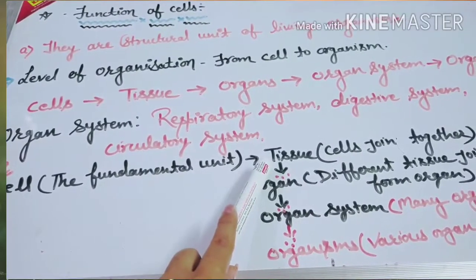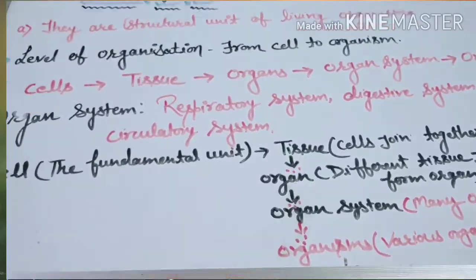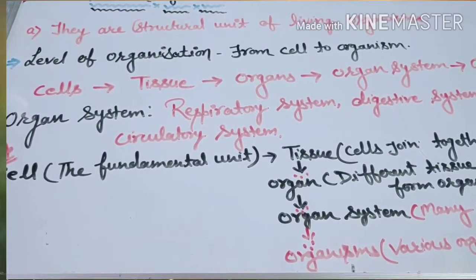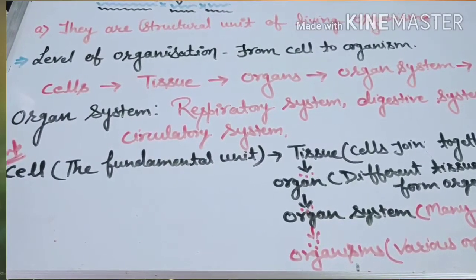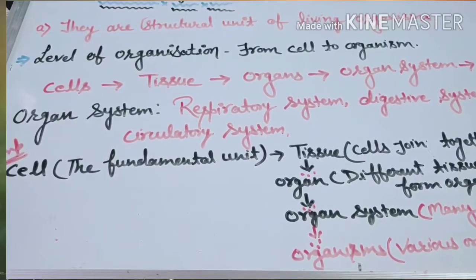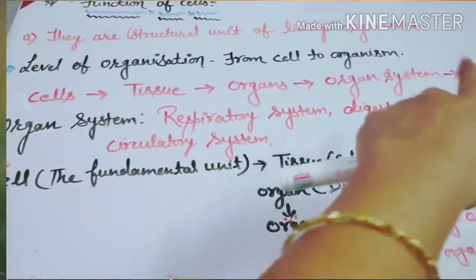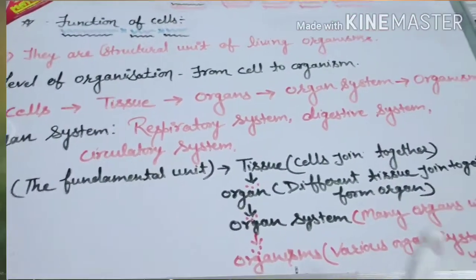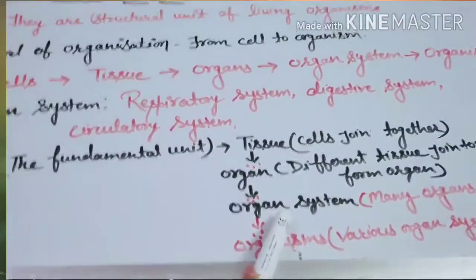And then different tissues join together to form an organ. There are many tissues inside our body. A few tissues combine together to form organs. And many different organs come together to form an organ system. So here many organs work together to form an organ system.